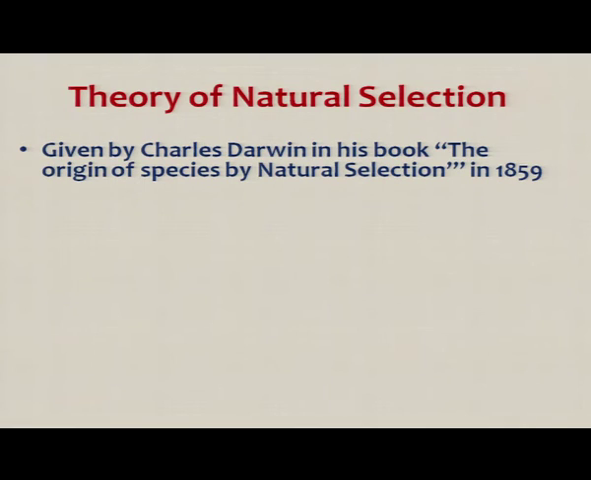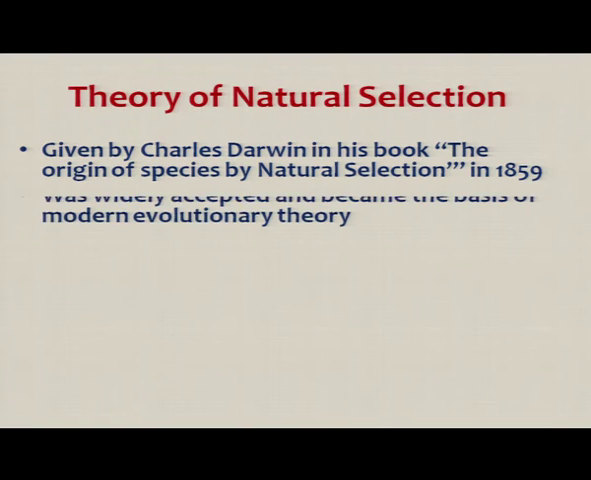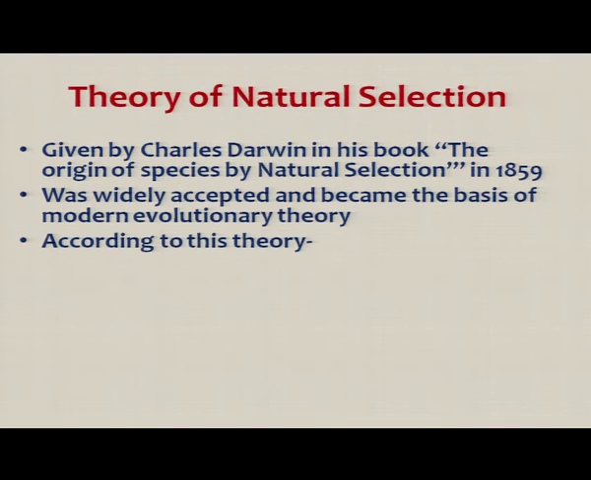Charles Darwin could successfully put forward his theory of natural selection. So, what is natural selection? The theory of natural selection was given by Charles Darwin in the book he published to put forward his idea, The Origin of Species by Natural Selection, in 1859. This was a widely accepted theory and in fact became the basis of modern evolutionary theory.